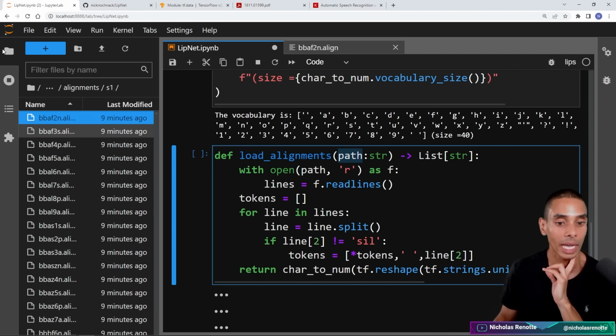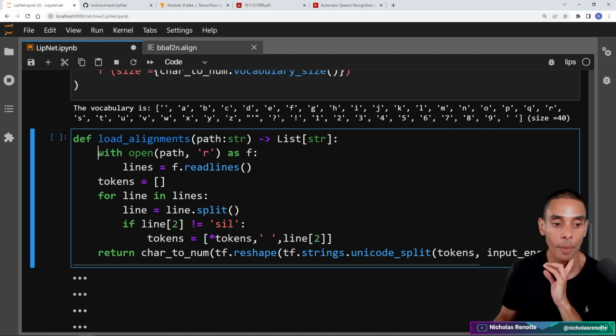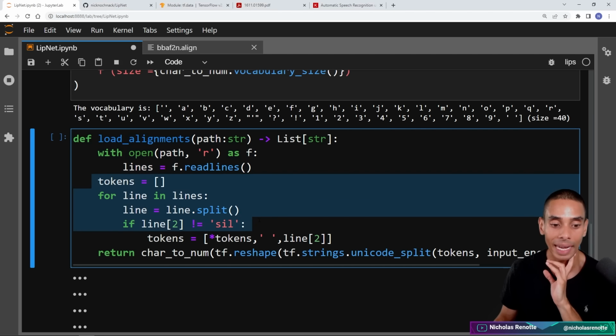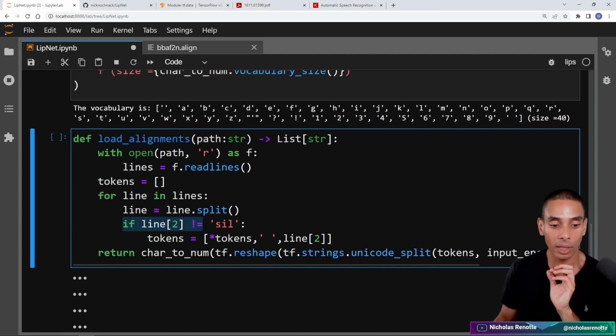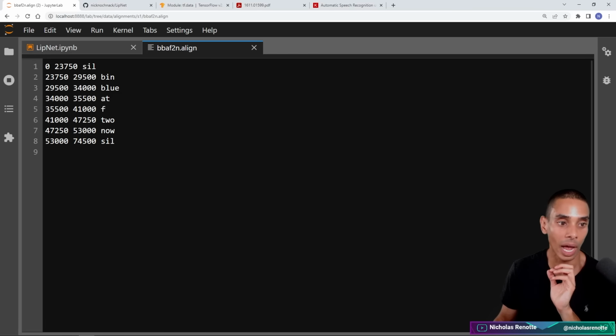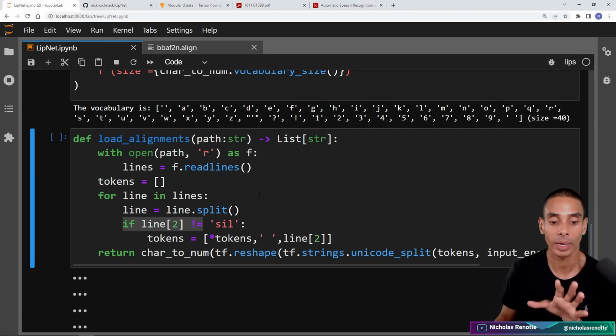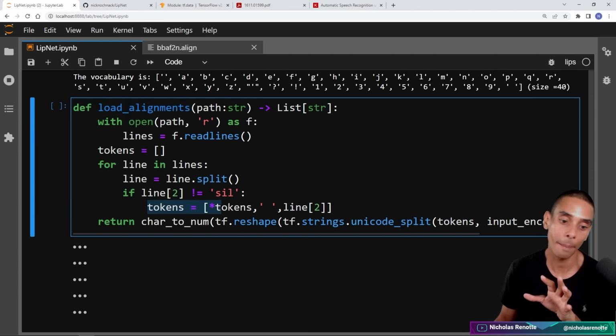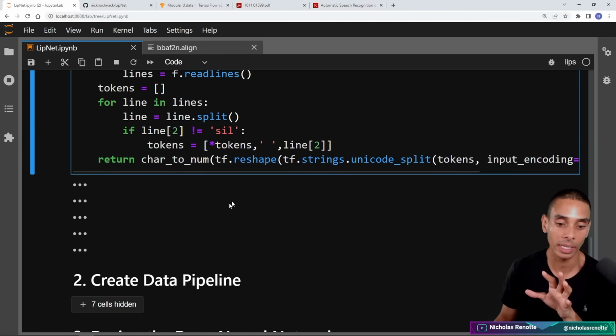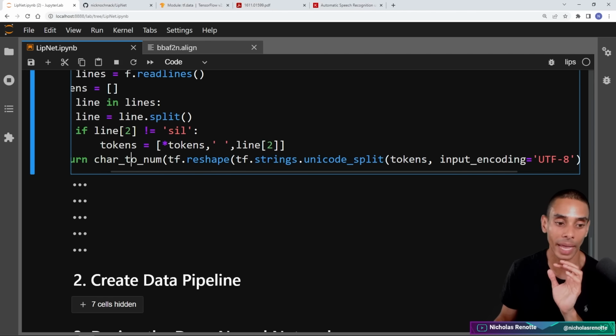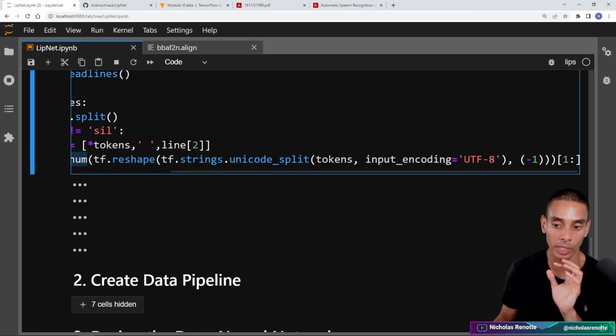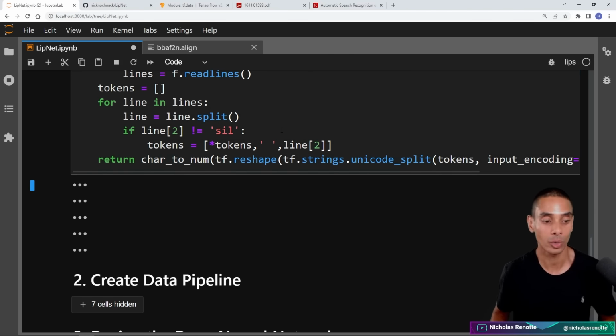So alignments/S1. We're going to open up that path, and then we're going to split out each one of these lines. If the line contains the value silence, we are going to ignore it because we don't necessarily need it. We're then going to append these into an array called tokens, and we're going to convert them from characters to numbers. So we're going to split that data out and convert it into a set of characters.